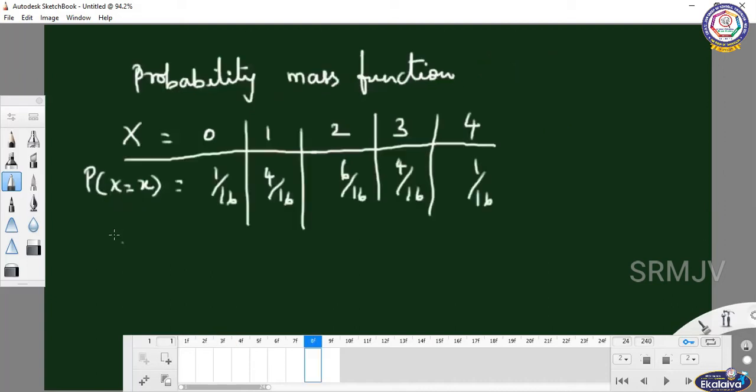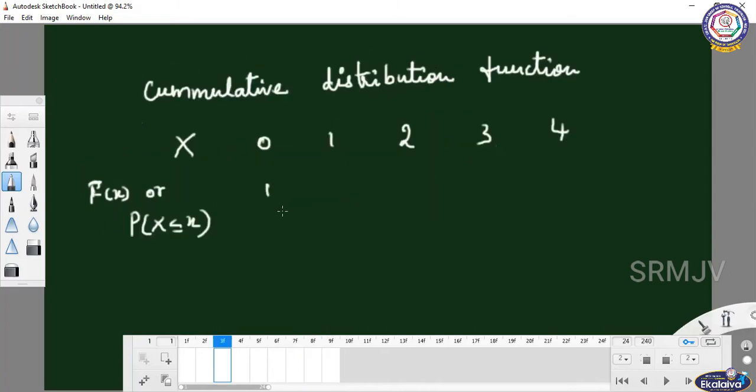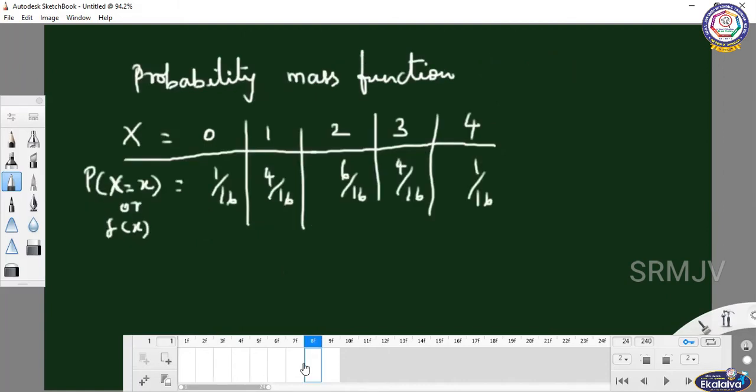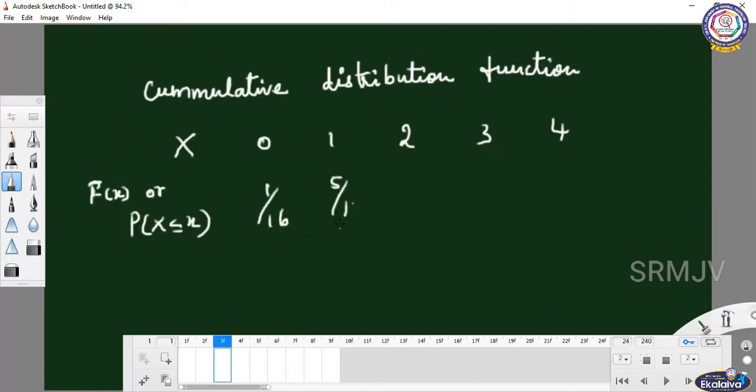Here, P of capital X equal to x, or F of x, small f of x. Now you can add. 0 means 1 by 16. Then 1 means you can add 1 plus 4, 5 by 16. 1 by 16, 5 by 16.